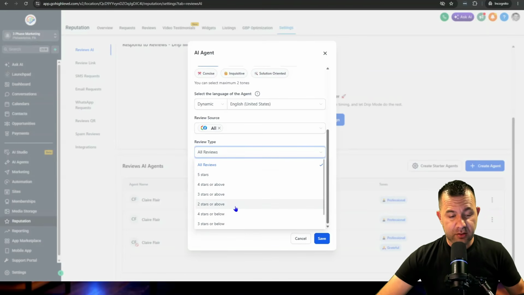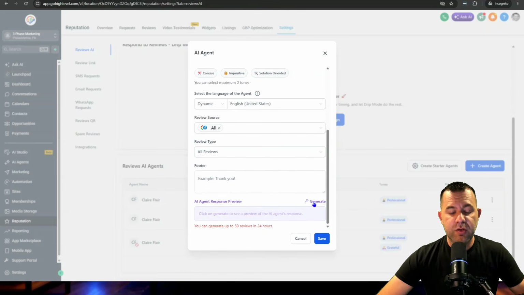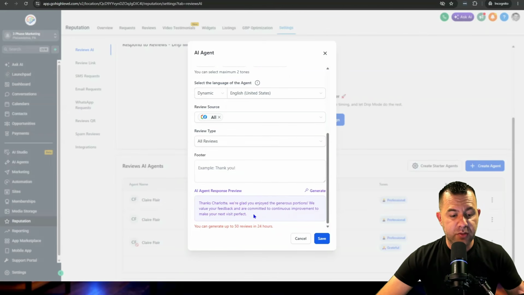So if someone left a 1-star or a 2-star, that agent's going to reply differently than to someone that left a 5-star, more than likely. You can even generate response previews here to test and see what the agent would look like in a live demo for a client. Thanks, Charlotte. We're glad you enjoyed the generous portions. We value your feedback and are committed to continuous improvement to make your next visit perfect.